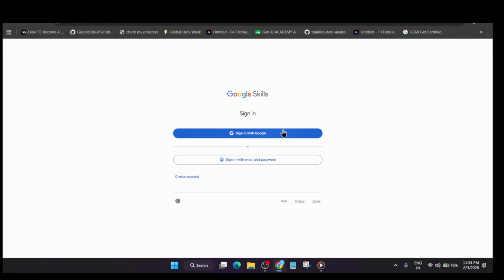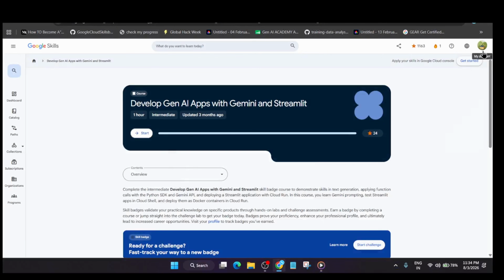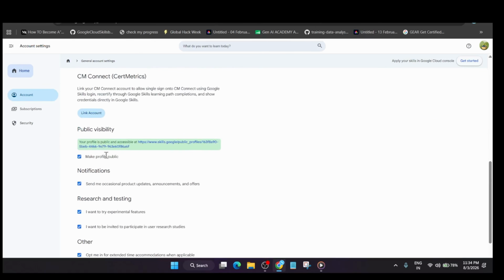Also, a lot of you are asking about credits for skill badges. For that, first of all, sign in over here, go to your profile, settings. From here, make sure your public profile is public.